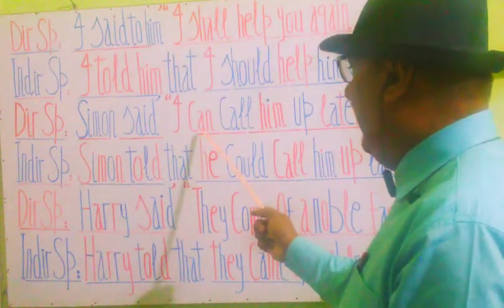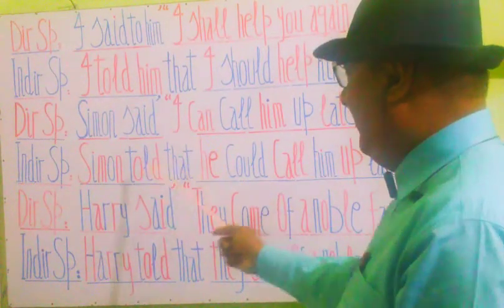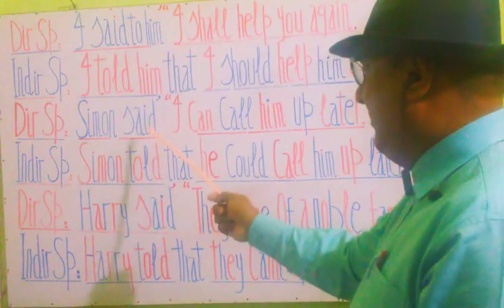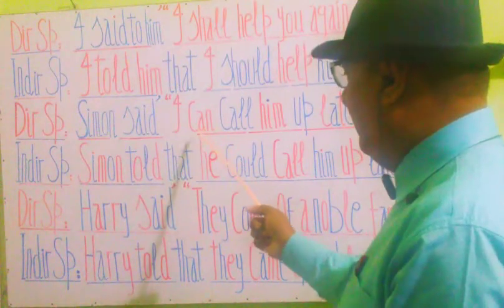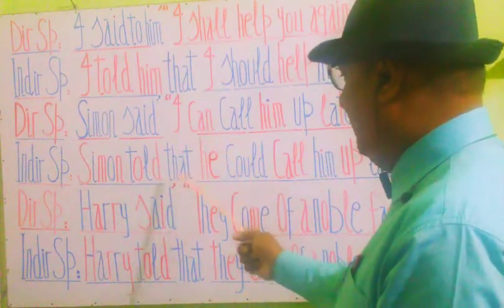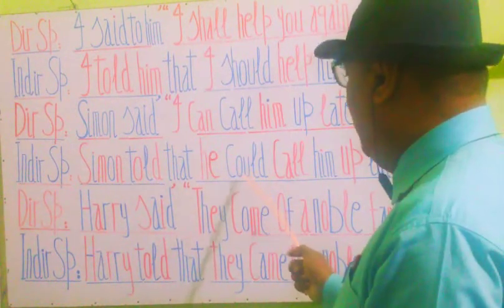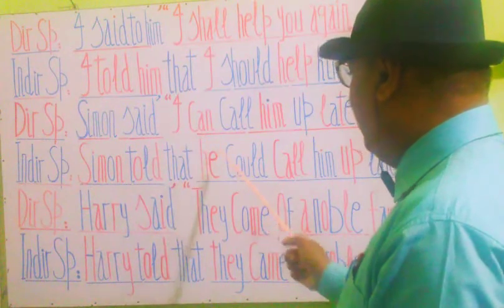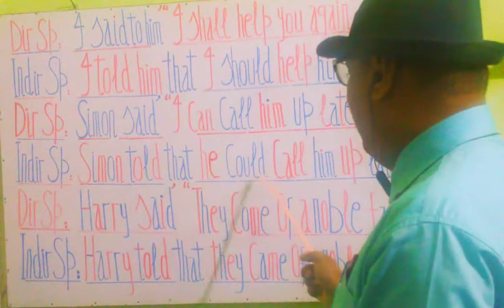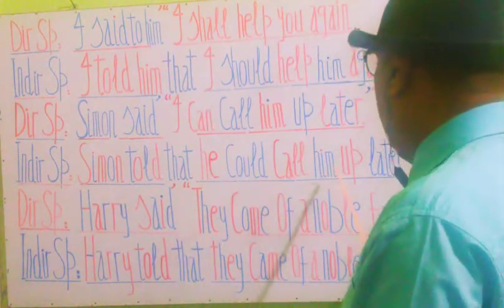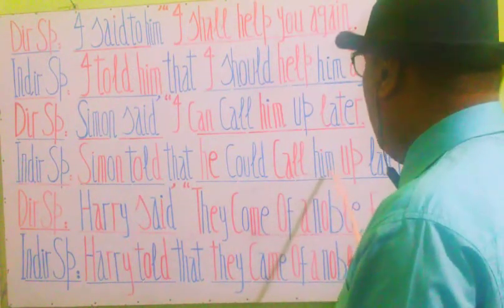we have helping verb can, that's going to change into the past form, because rules say that if the first part of the statement is in the past, then inside the statement the helping verb would change into the past form. So we will write here could. Could is the second past form of can. Can, could. He could. So we write here could. He could call him up later.